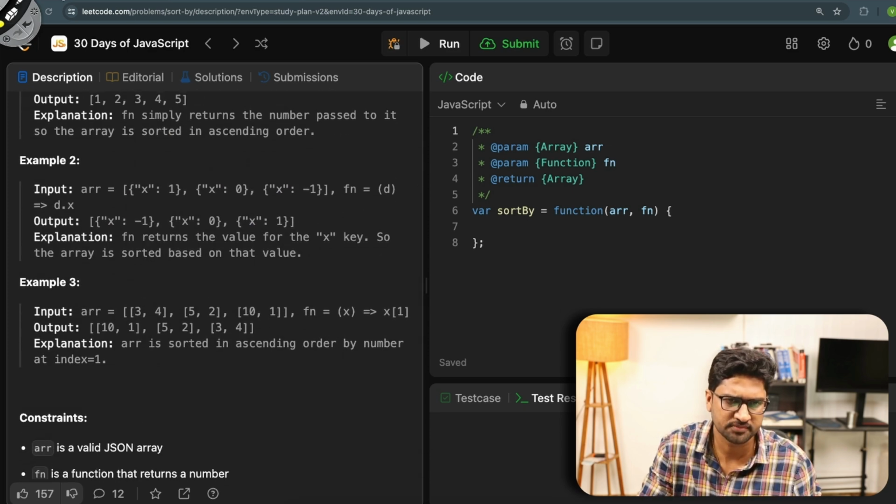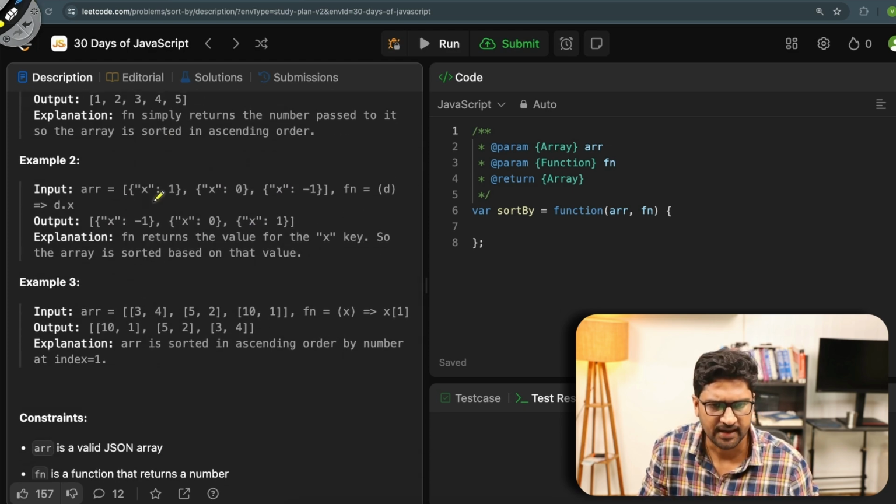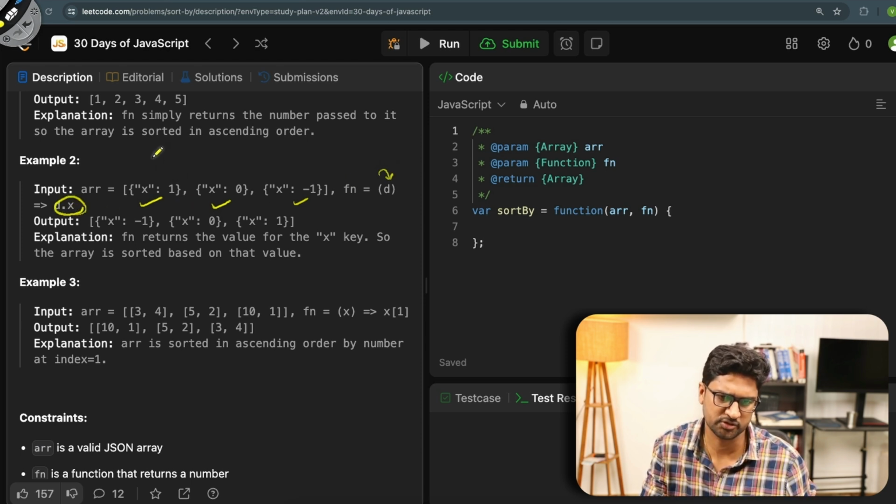Let's take another example. I have this array x: 1, x: 0, x: -1. The function takes the object and gets the value out of it. So for each of them I have the value 1, the value 0, the value -1, and I have to sort based on this value. So first -1, then 0, and then 1. So it should return -1, 0 and 1.